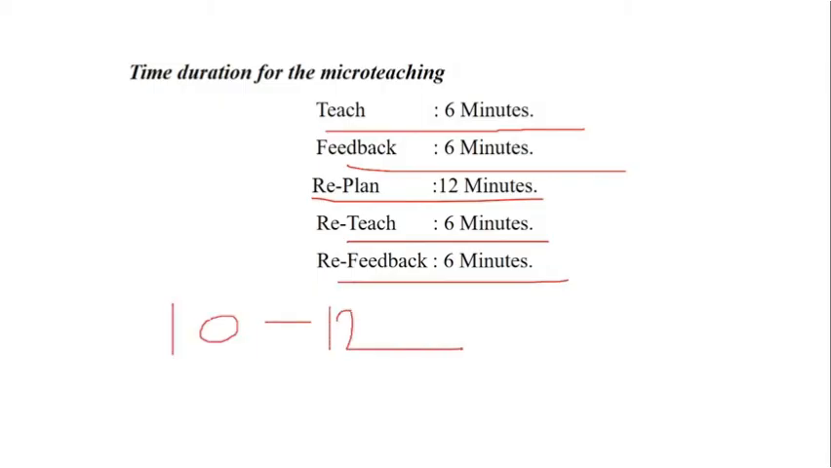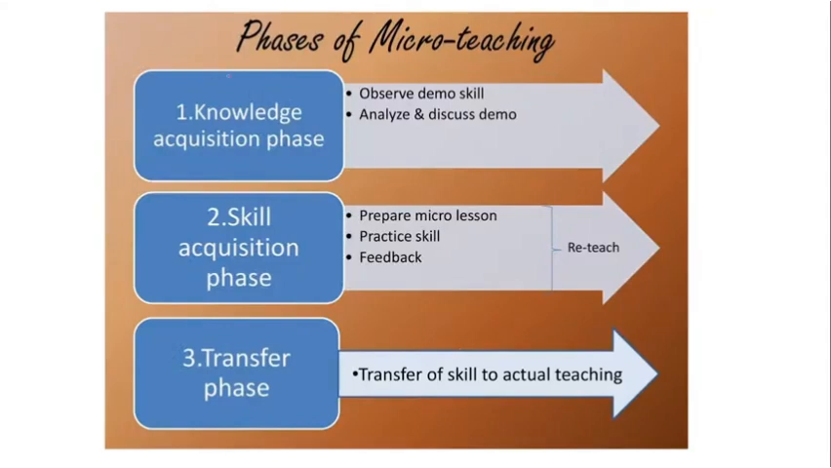Okay, there are various phases of micro teaching. For example, micro teaching is divided into various phases. First is the knowledge acquisition phase. Then the skills to be acquired by the trainee teacher, and the transfer. So knowledge acquisition is wherein the demo, to observe and analyze the method implemented by the trainee teacher, just to observe the trainee teacher. Then helping the trainee teacher prepare for a specific skill or for a lesson, and giving feedback. If the feedback is not correct, the trainee teacher has to go for reteaching. And transfer of skills, that is in the form of actual teaching.